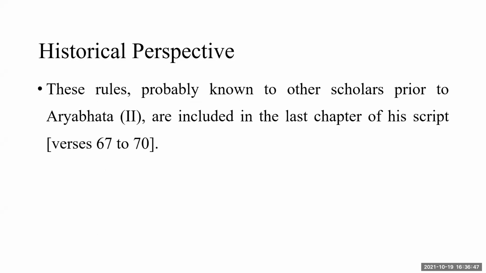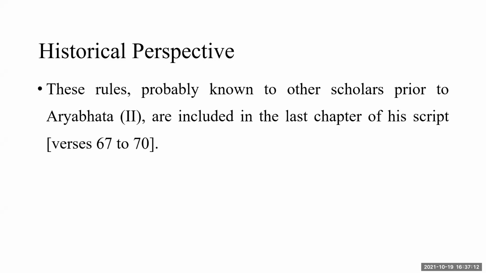In Mahasiddhanta, the rules are included in the last chapter, verses 67 to 70. These four verses clearly give how to check the answers of arithmetical operations by casting out nines.